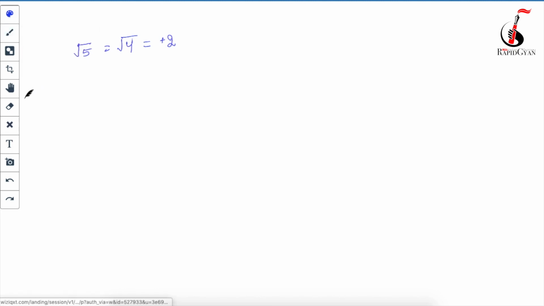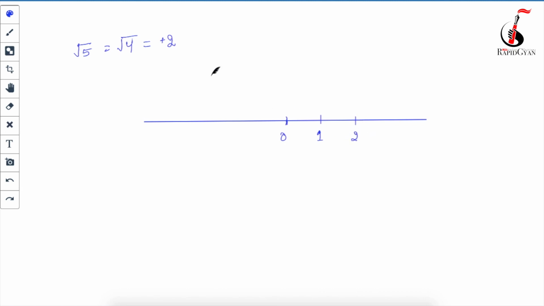So first locate under root 4 on the number line. I will draw the number line over here. This is your number line, this is your point 0, this is your point 1, and this is your point 2. The value of under root 4 is 2, so I will locate this point.